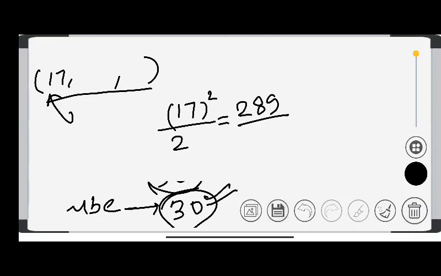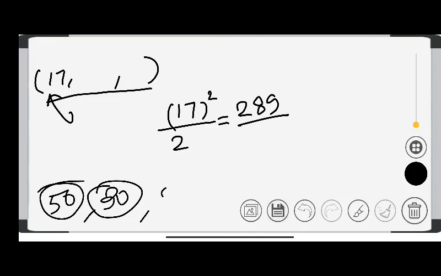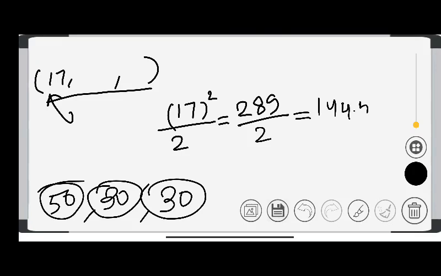So let's start, but remember you have to remember all those squares up to 50, cubes up to 30, and the tables up to 30. Then only your calculation becomes faster and faster. So 289 upon 2, if you divide, you find 144.5.